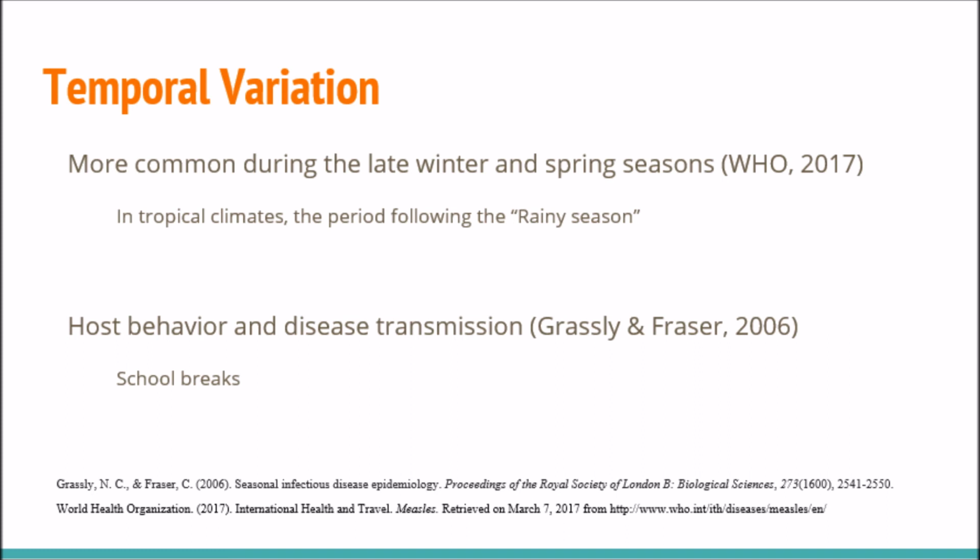One theory explaining the seasonal variation of the measles virus is that it has to do with host behavior. Because it's a childhood virus, it's more likely to be spread during school time because children spread it to one another at their schools. So during the summer, we tend to see a lot lower rates of measles transmission.